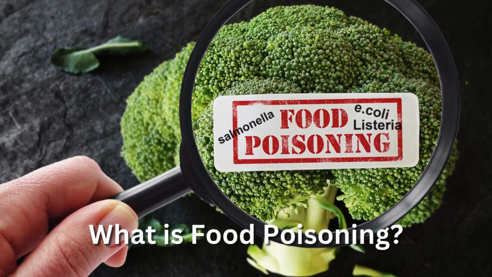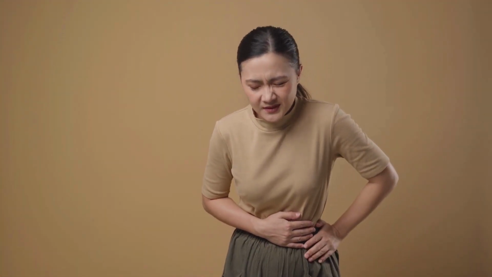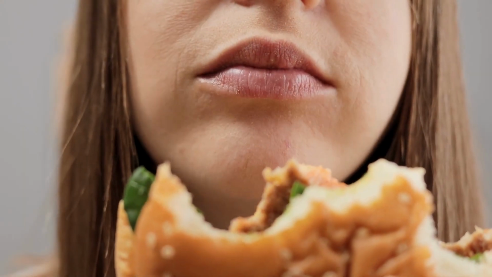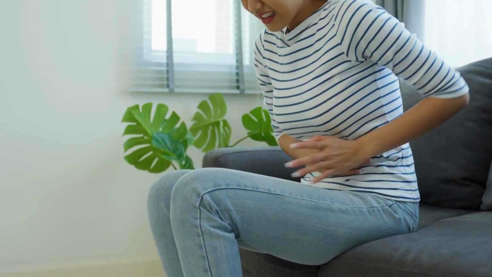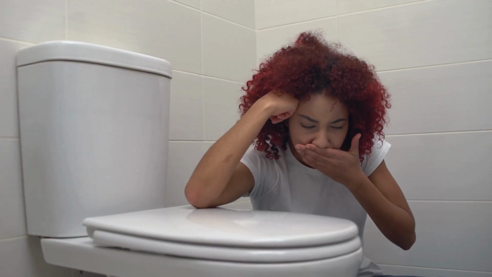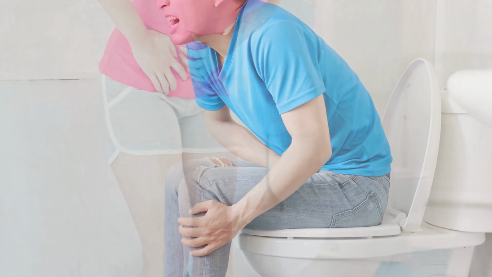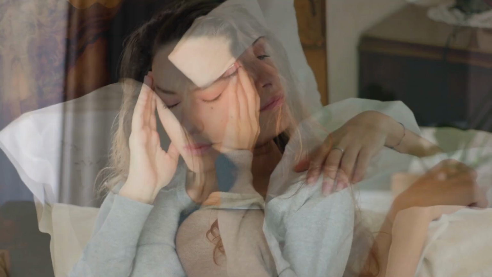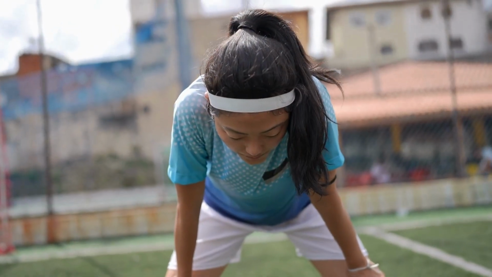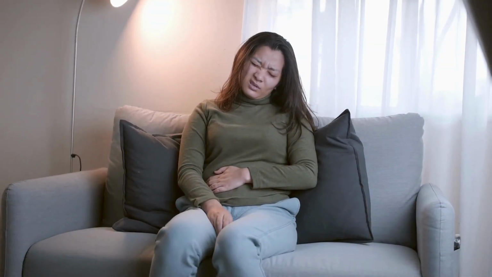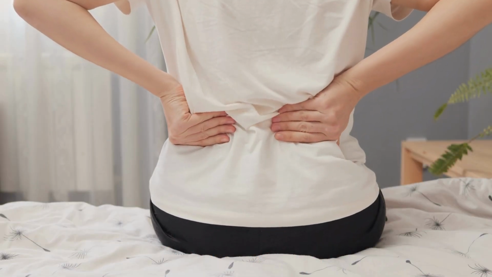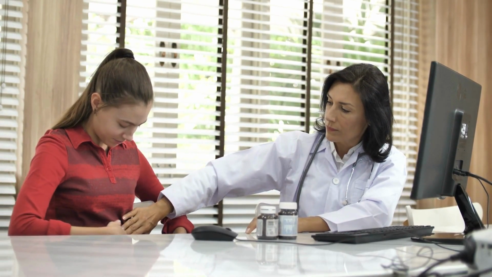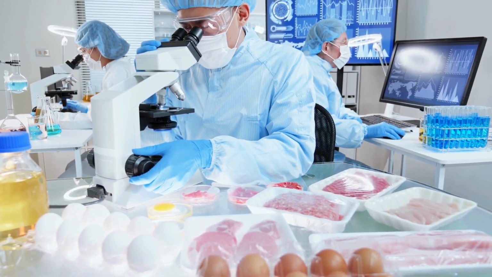What is food poisoning? Food poisoning, also known as foodborne illness, is a condition that occurs when contaminated food or drink is consumed. The symptoms can range from mild to severe and can include nausea, vomiting, diarrhea, abdominal cramps, fever, headache, fatigue, and dehydration. Food poisoning can sometimes lead to serious complications, such as kidney stones and other long-term health problems. Therefore, it is important to prevent food poisoning by practicing proper food safety.